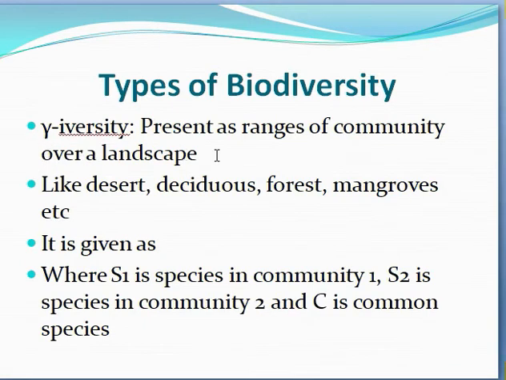The third one is gamma diversity. Gamma diversity is the range of communities over a large landscape. These large landscapes may be deserts, deciduous forests, other forests, mangroves, etc. It is given as S1 plus S2 minus C, where S1 is the number of species in community 1, S2 is the number of species in community 2, and C is the number of common species.